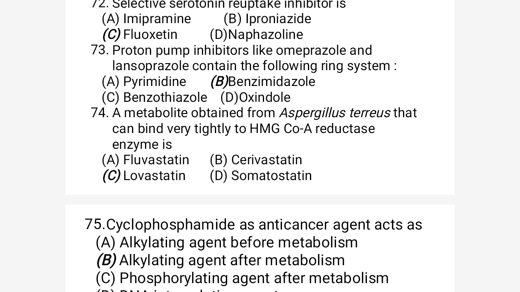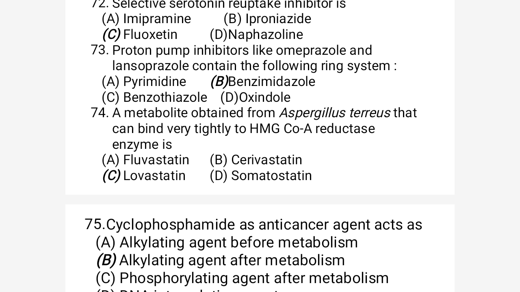Proton pump inhibitors like omeprazole and lansoprazole contain the following rings. The proton pump inhibitors are drugs which are used in treatment of the peptic ulcer, and the examples are omeprazole and lansoprazole. So lansoprazole and omeprazole contain which types of nucleus? As we have discussed in the chemistry, all proton pump inhibitors like omeprazole and lansoprazole have benzimidazole nucleus.